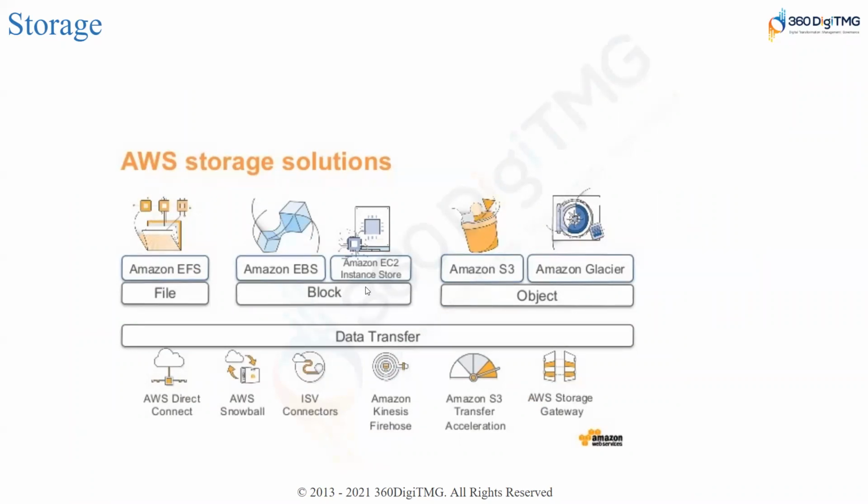And the AWS storage solutions, EBS, this one we already talked about, and you can access this EBS storage solution only when you have an EC2 instance attached to it. And then we have another storage solution called EFS, Elastic File System. This is a file system.